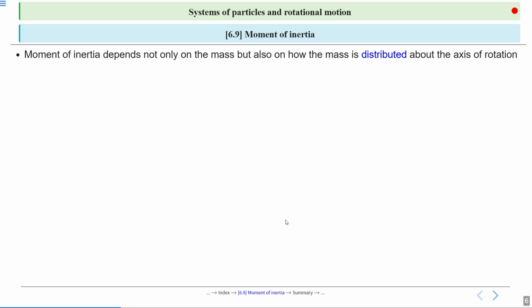So from this line, it is clear that moment of inertia depends on two things. First, the mass of the body. Second, their distribution. All right.